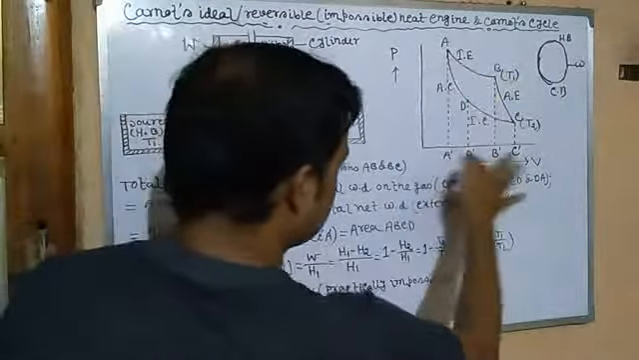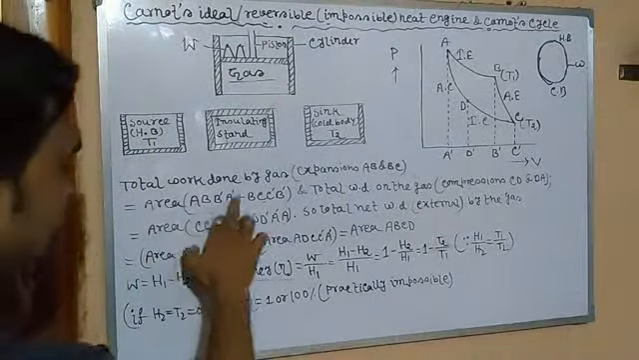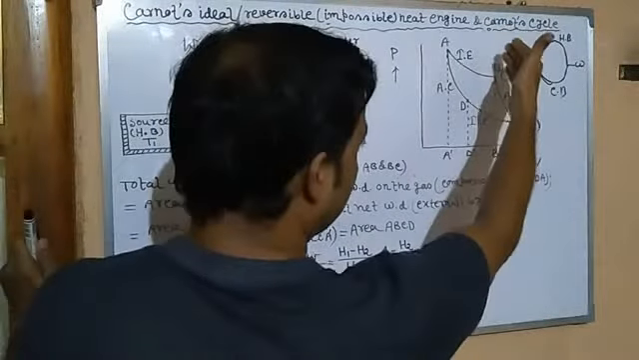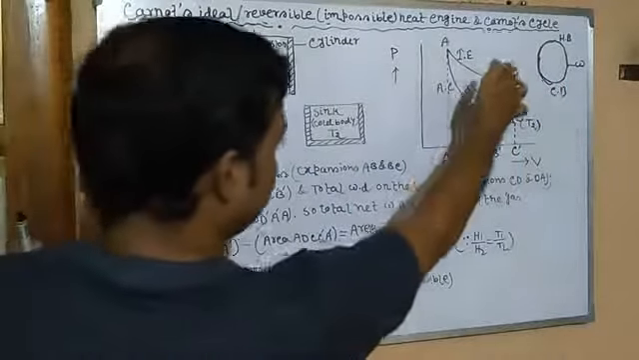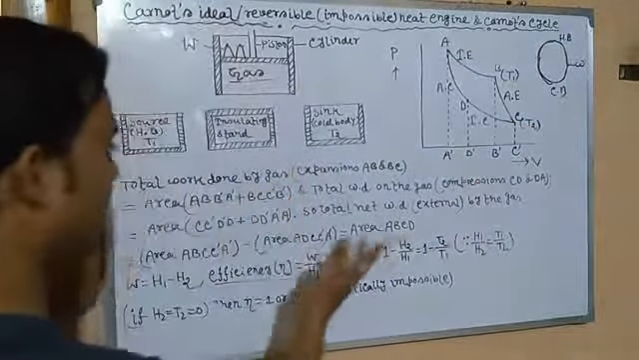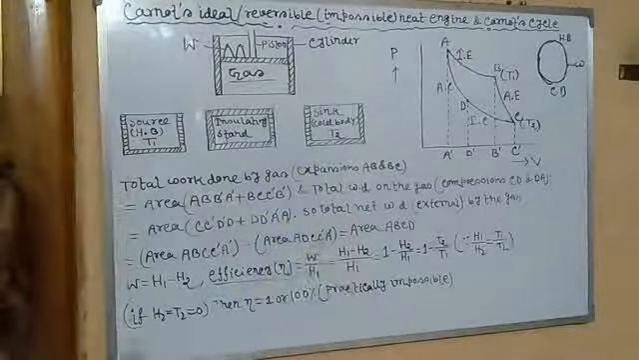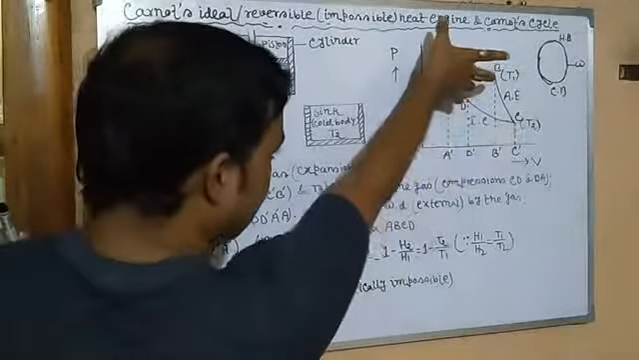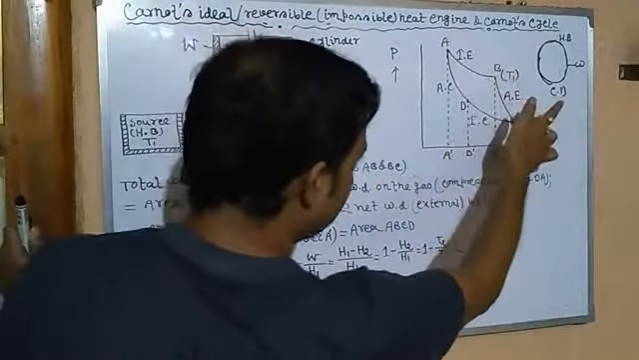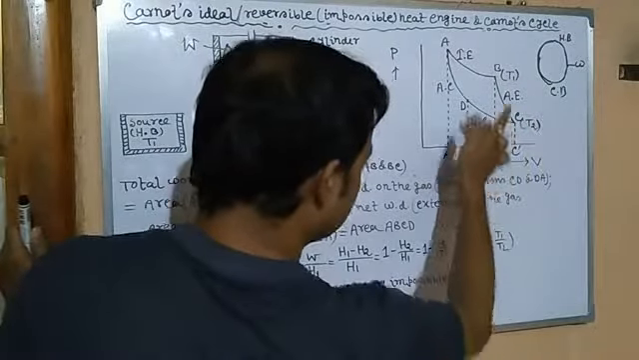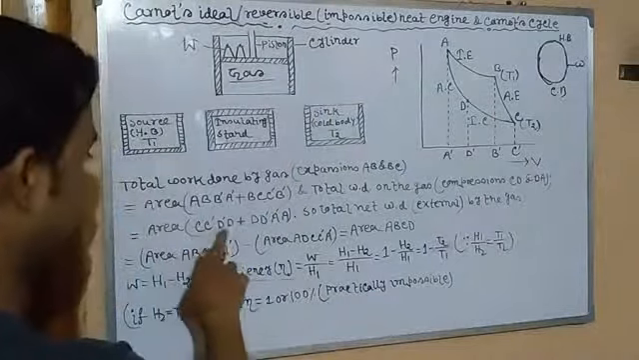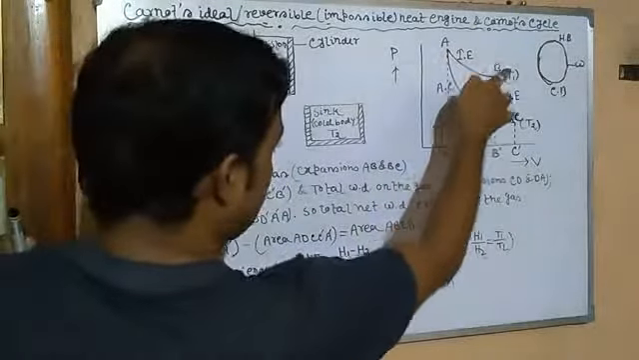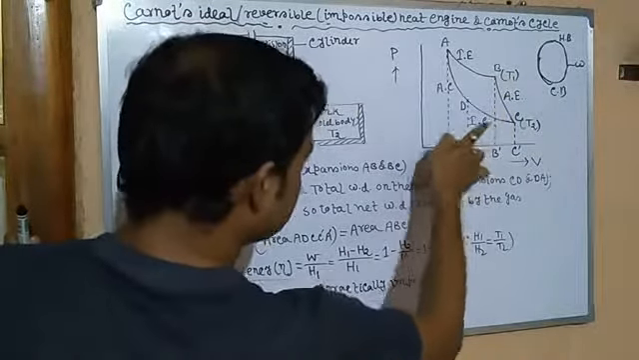For AB it is A, B, B dash, A dash, plus the work done during adiabatic expansion, which is C, C dash, B dash, B, or we can write B, C, C dash, B dash. And the total work done on the gas is represented by the two curves CD and DA. So CD covers this area, C, C dash, D dash, D, plus this curve under which the area is D, D dash, A dash, A.